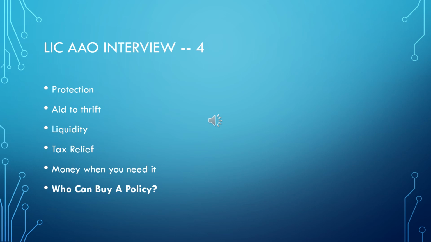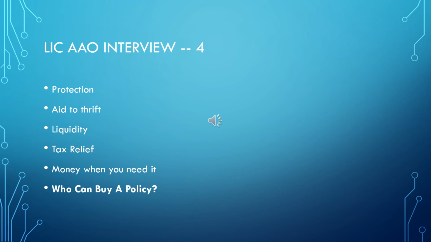And the next point is, who can buy a policy? Any person can buy a policy for himself or for his dependents, maybe his wife or his son or daughter. And now an insurance policy can be taken in the name of a man or a woman or even a child.